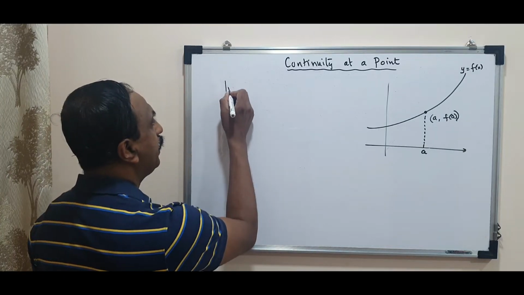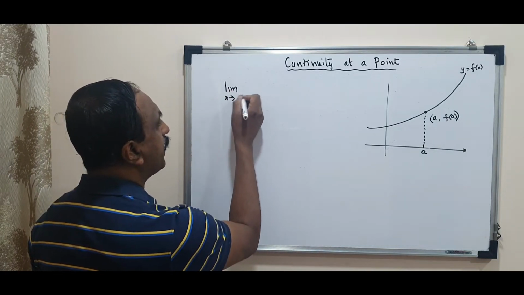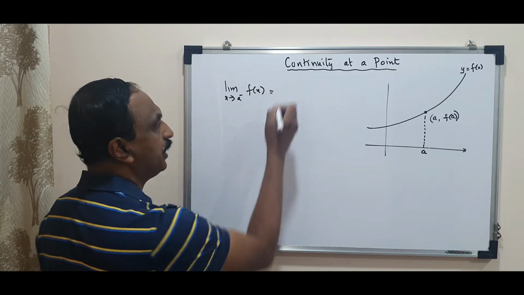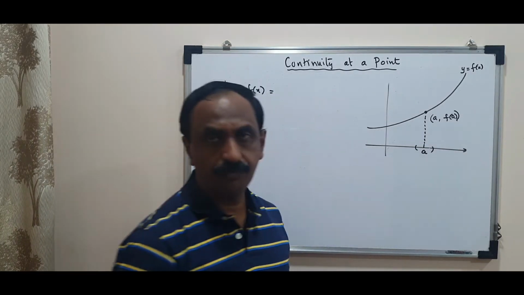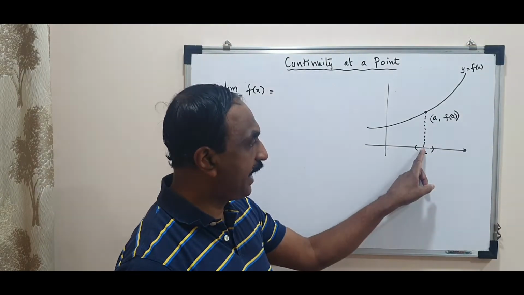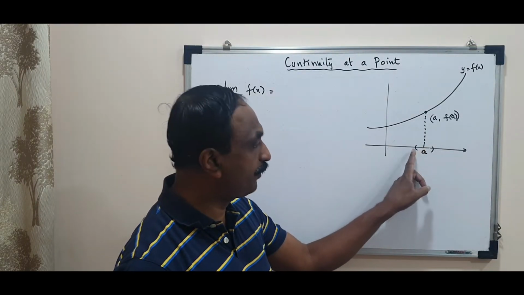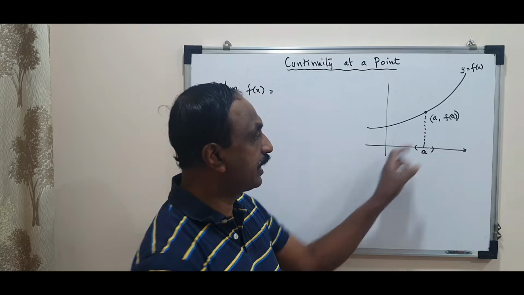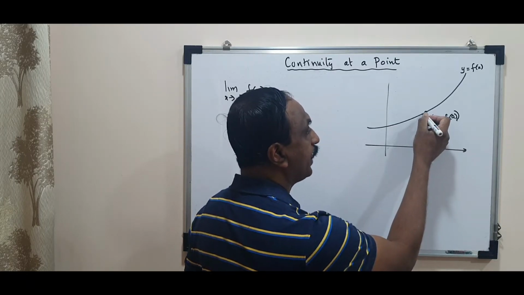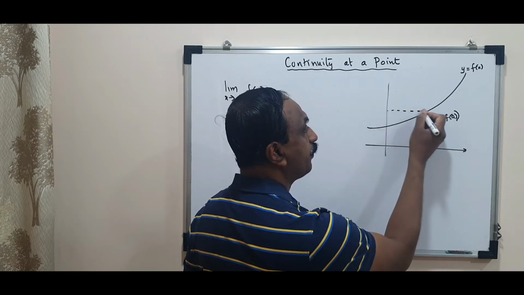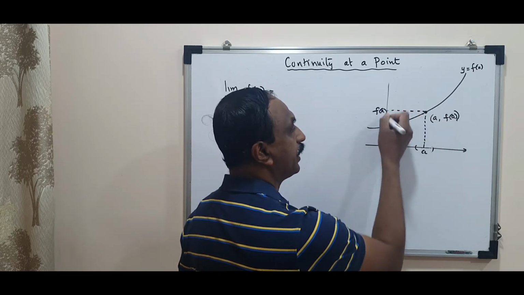What do you mean by limit x tending to a minus of f of x? It means we are taking the neighborhood of a, near to a. When the x coordinate is approaching a from the left, let's imagine a point here, corresponding to that we get a y coordinate, and remember this is f of a. This point is f of a.